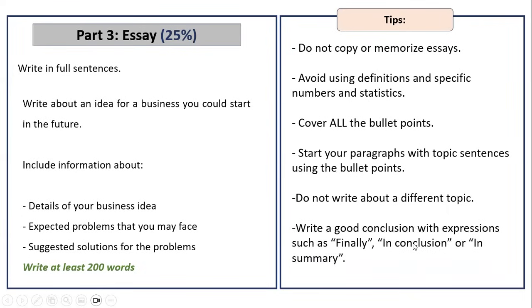And finally, you need to write a good conclusion. When you finish, make sure that the last paragraph, and this is something so easy to do, starts with something that will show this is a conclusion. Use words like finally, in conclusion, or in summary in the last paragraph. Why? Because usually one of the criteria we look at when we mark your paper is whether you have organized paragraphs. We need to see if you have an introduction and if you have a conclusion or not. So this part is really important, okay?